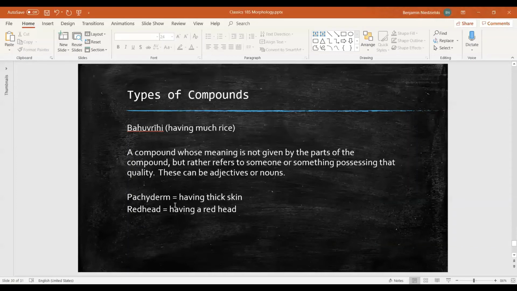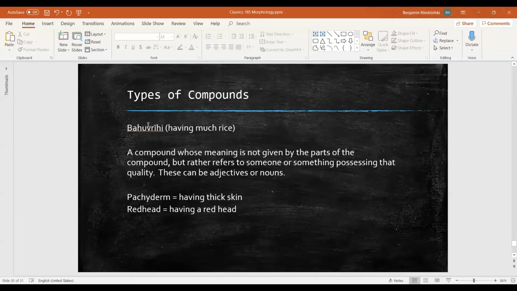This gets back to our examples of pachyderm and redhead. A pachyderm is not a skin, a derm. This means that a pachyderm is not a Tatpurusha. Likewise, a redhead is not a head. However, we have some external agent, someone or something that has this quality.